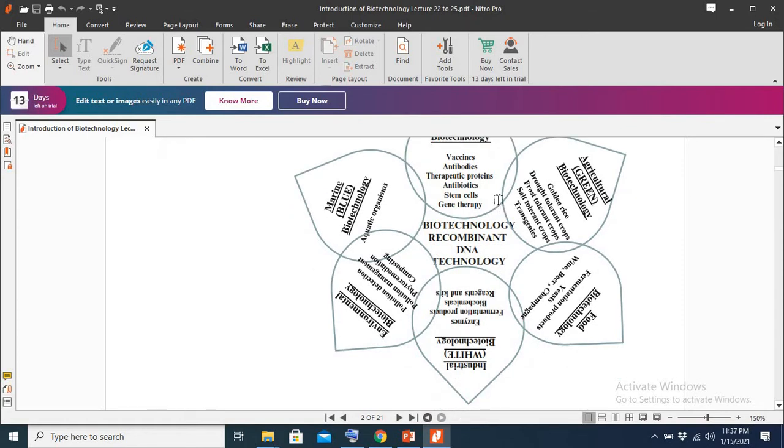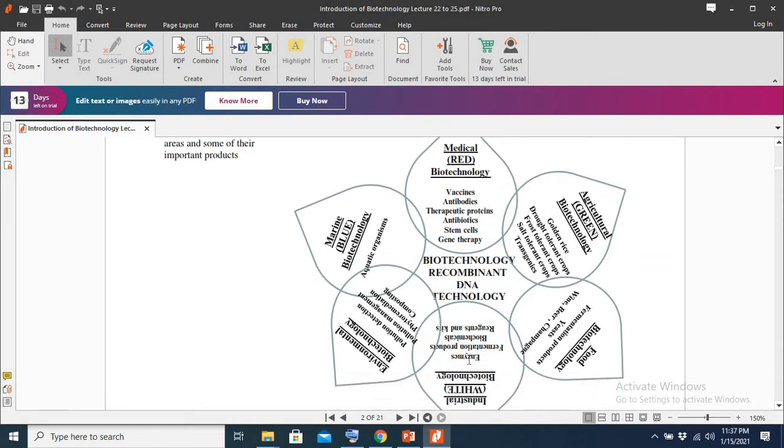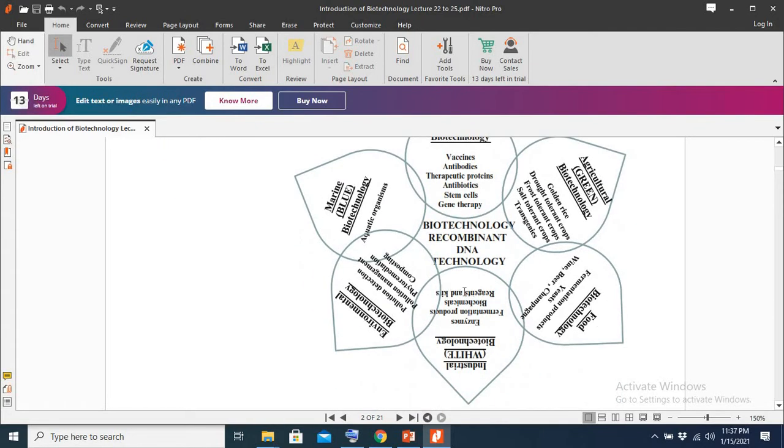And in industry, we can produce different proteins or different biotechnology products. For example, insulin produced from recombinant DNA technology. So this is an example of biotechnology in industry.